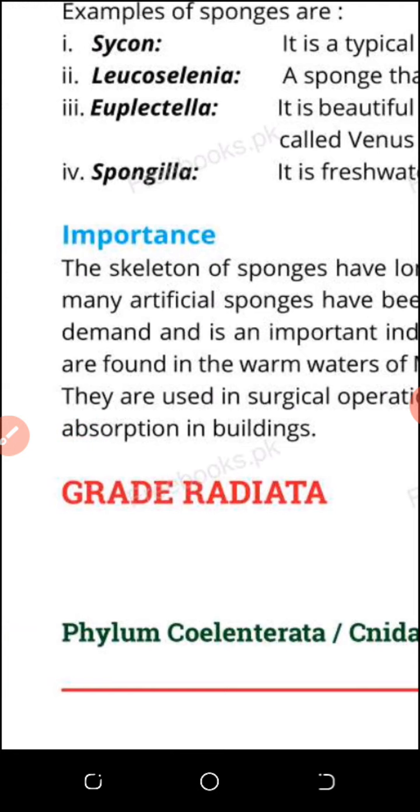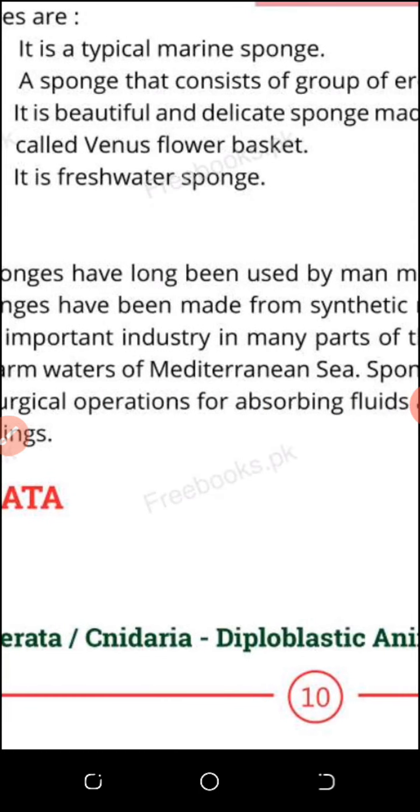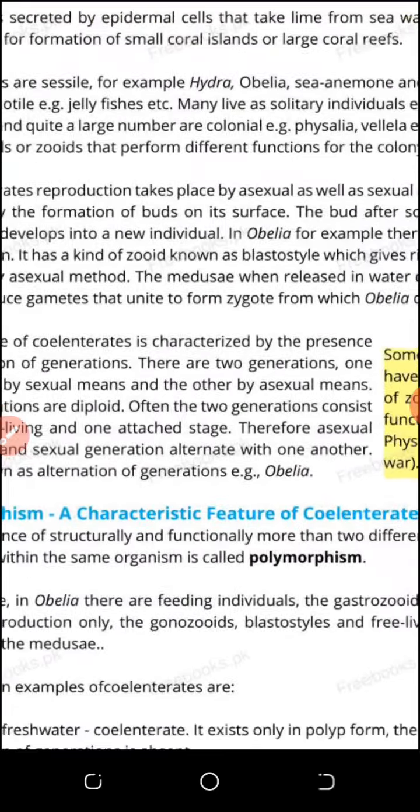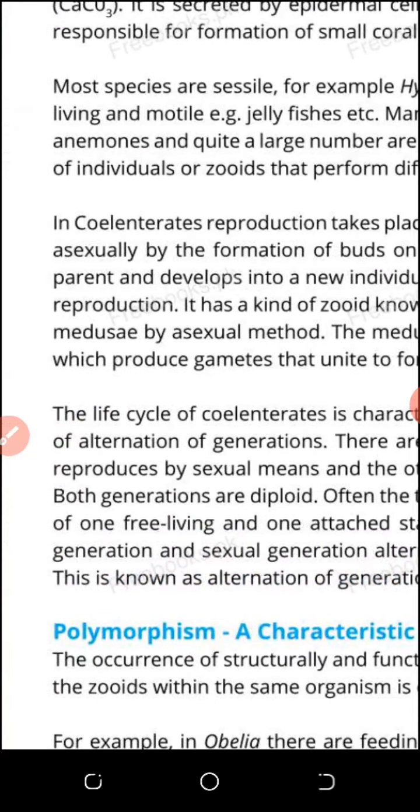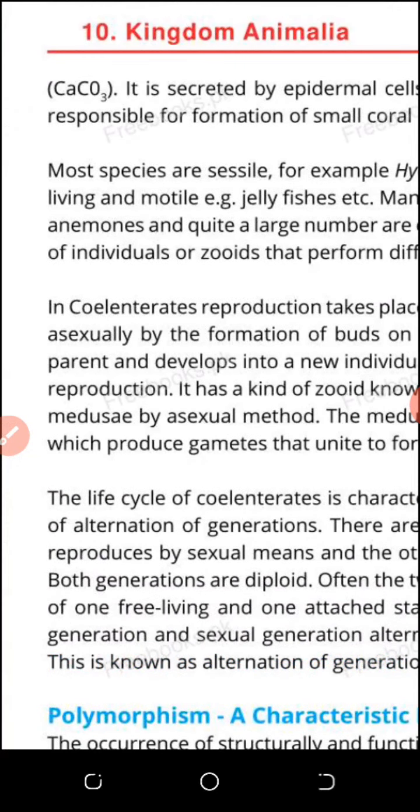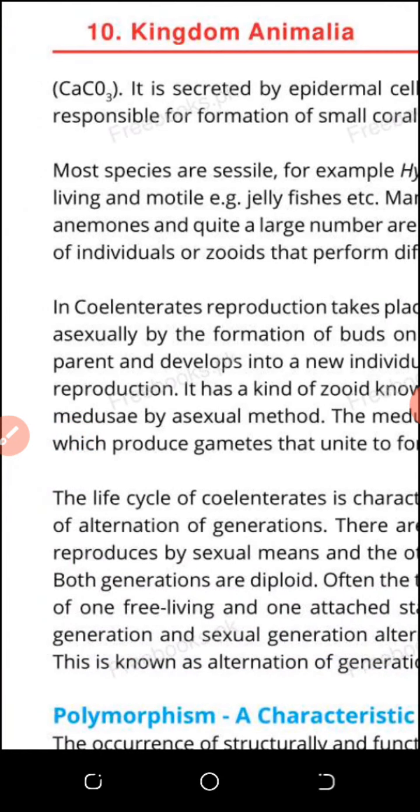Examples of Radiata include many groups of animals. One group is phylum Coelenterata, also called Cnidaria. They are diploblastic animals. Diploblastic means they consist of two layers, one ectoderm and one endoderm, and between them mesoglea is present. There are three germinal layers: ectoderm, endoderm, and mesoderm. The mesoderm is not present in this case.